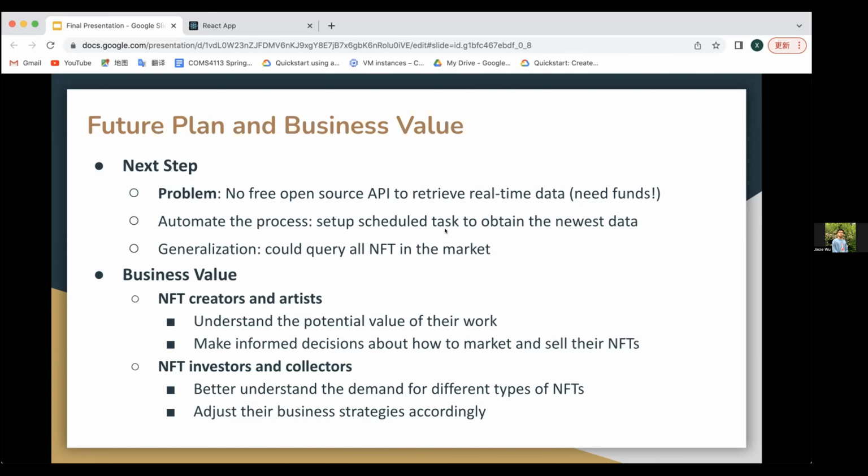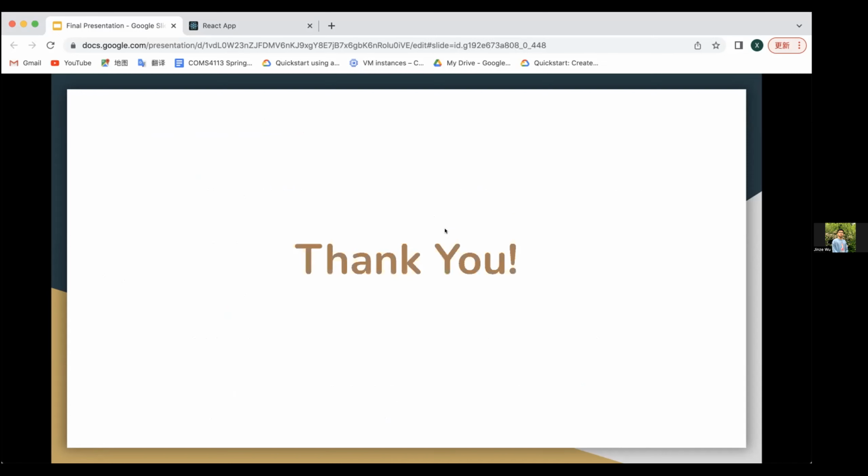Also, for the business value, NFT creators and artists can understand the potential value of their work and make informed decisions about how to market and sell their NFTs. And NFT investors and collectors can better understand the demand for different types of NFTs and adjust their business strategy accordingly. Thank you.